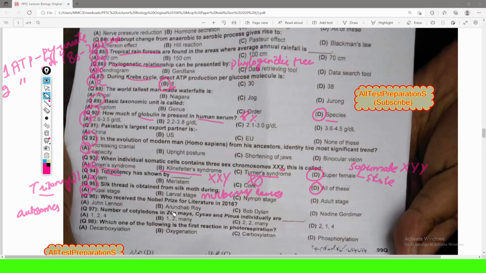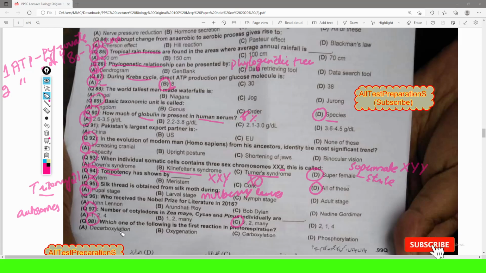MCQ number 96 is from the general portion. MCQ number 97 is: number of cotyledons in Zea mays, Cycas and Pinus individuals are. The 2 cotyledons are present in Zea mays and Cycas, while many cotyledons are present in Pinus. So the correct option is option C, 2, 2 and many.